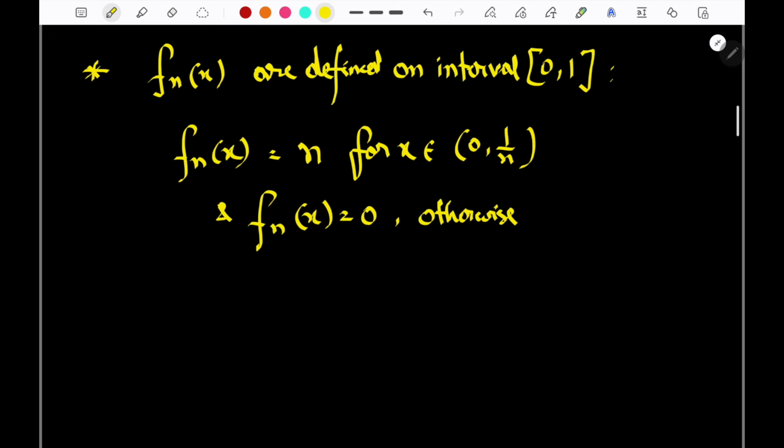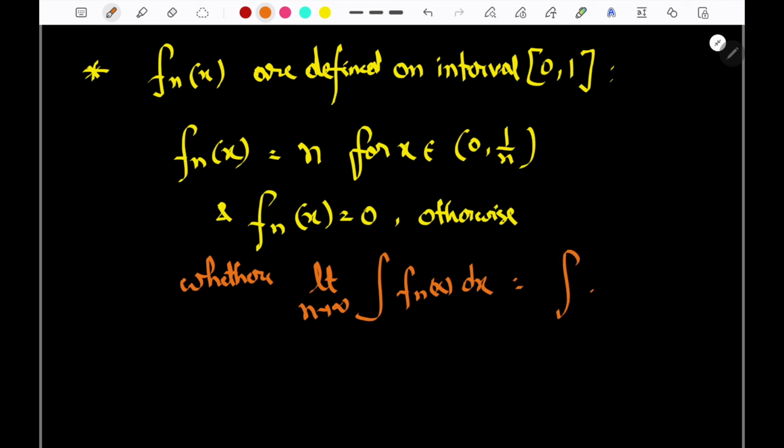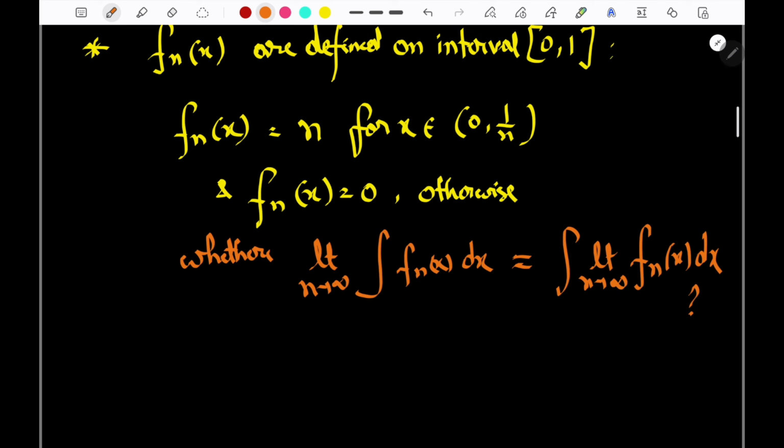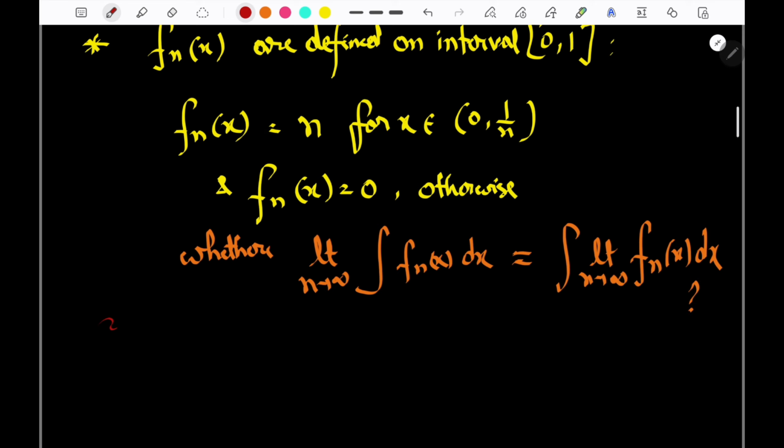So what is required here? Let's see whether what we are asking is: limit n tends to infinity of the integral of f_n of x dx is equal to the integral of the limit n tends to infinity of f_n of x dx, whether this is true or not. That is what we are required to find out. So this is our question. So let's check out. How do we check?